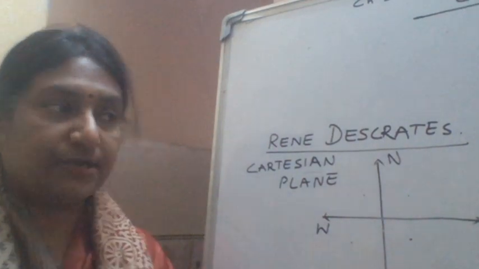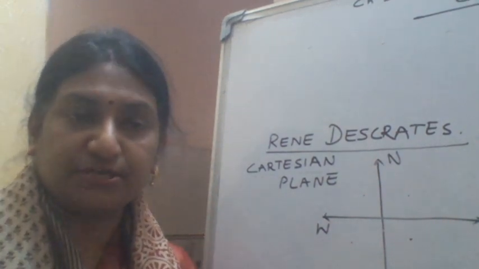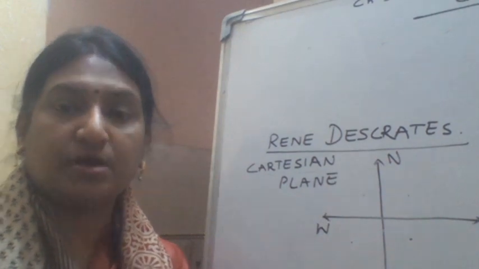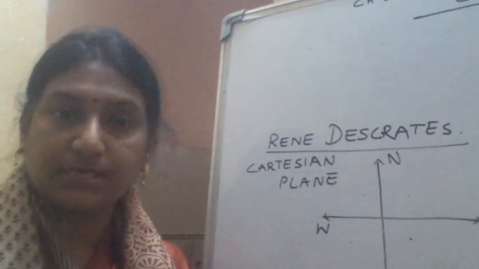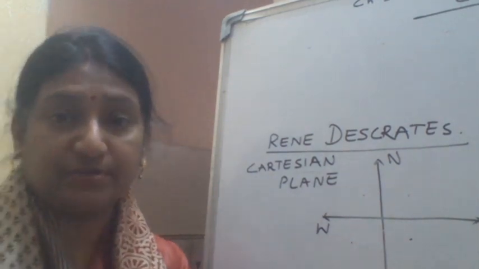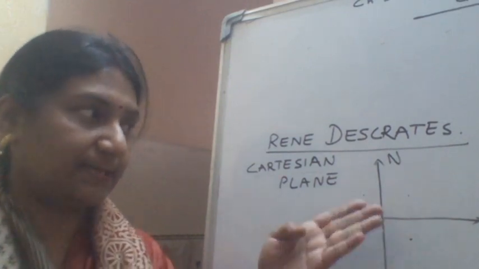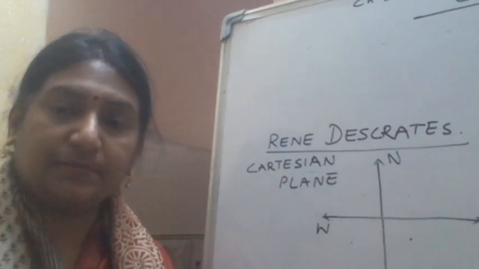Okay, and you know the horizontal lines, you can also relate it like that. In social science, you have studied about latitudes and longitudes. Latitudes are the horizontal lines and the vertical lines you call longitudes. In between you have the equator and the prime meridian. So this you can imagine with your social science as the equator and the prime meridian. So fine.